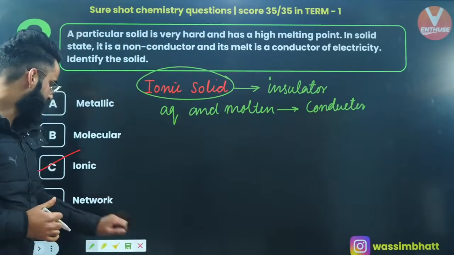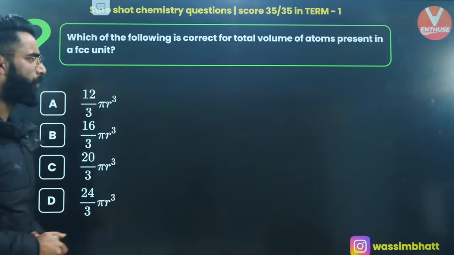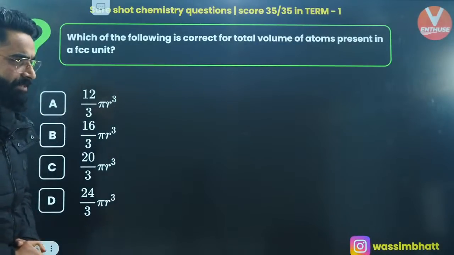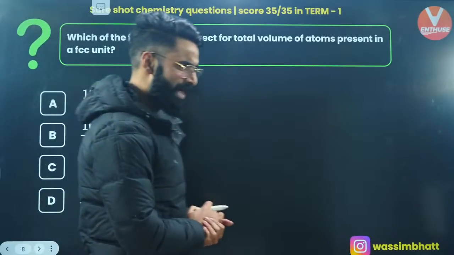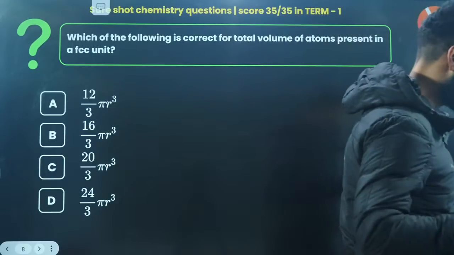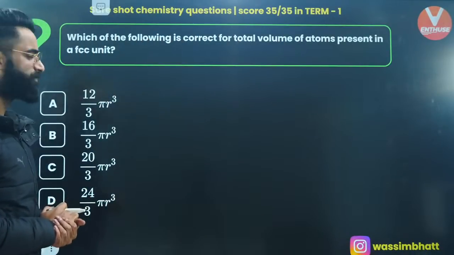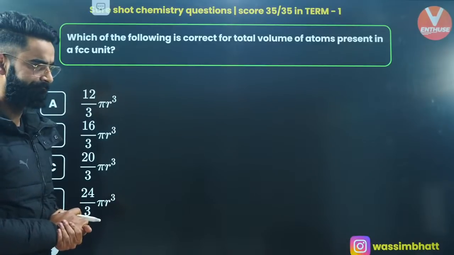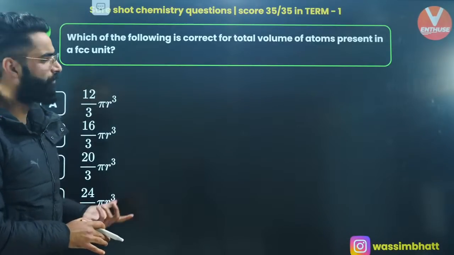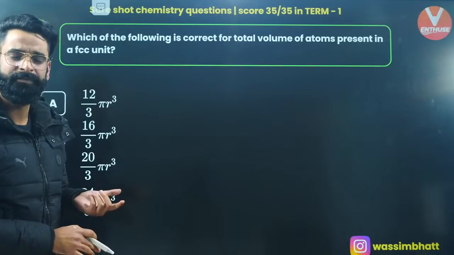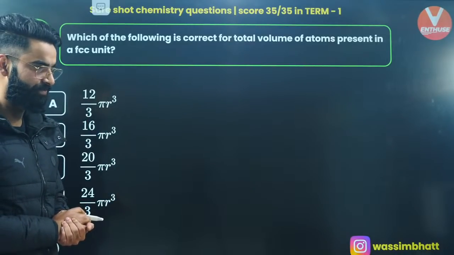Let me move on directly to one more question. It was a very simple question, theoretical one. Okay, one more question on your screen. I want you guys to give it a try and let me know its answer quickly in the chat. Well, I'm looking at your chats only. Give it a try. Which of the following is correct for total volume of atoms present in FCC unit cell? What is going to be the correct answer of this question? What is the total volume occupied by the atoms in case of face-centered cubic unit cell? What do you think about this one?